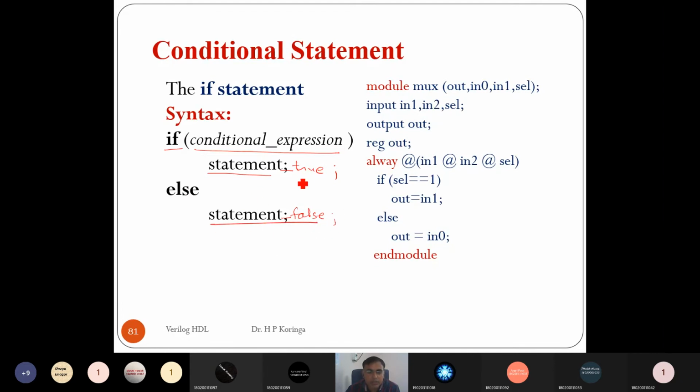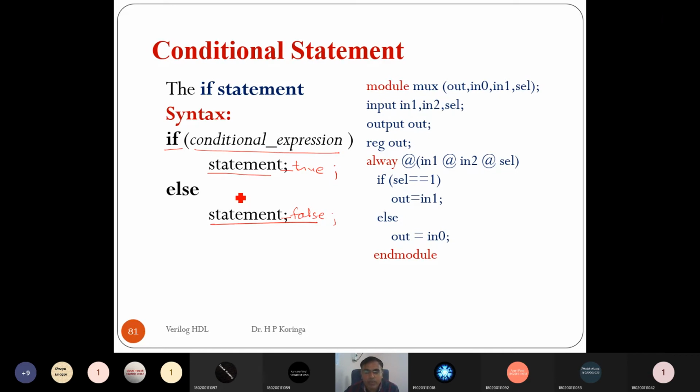It may be a single statement or multiple statements. If it has multiple statements, then they have to be enclosed between begin and end. If you have a single statement, then there is no need to enclose it between begin and end.